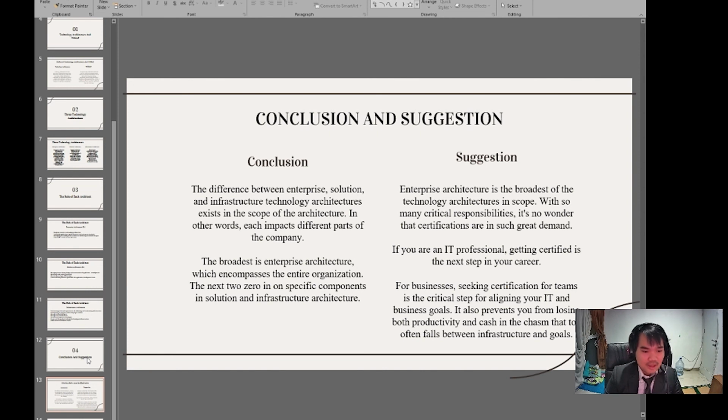With so many critical responsibilities, it's no wonder that certifications are in such great demand. If you're an IT professional, getting certified is the next step in your career. For businesses, seeking certification for a team is a critical step for aligning your IT and business goals. It also prevents you from losing both productivity and cash in the chasm that too often falls between infrastructure and goals.